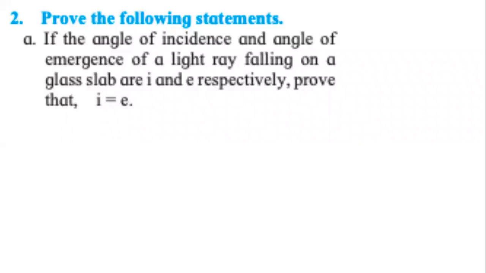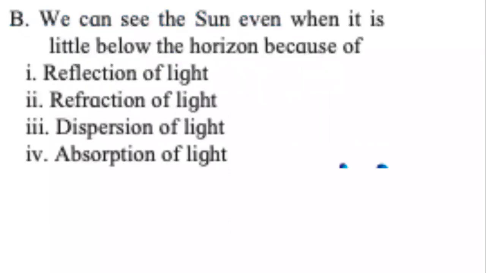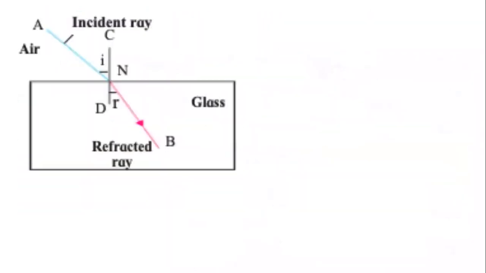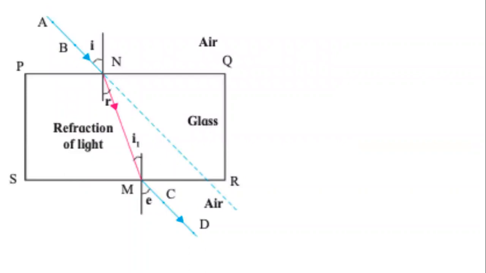I am not sure why this is a question in the textbook, but one way of proving this is to go back to the same air glass setup. This is the air glass setup, and we have to prove that I equals E. Here it looks apparent that I equals E, but mathematically how can we prove it?